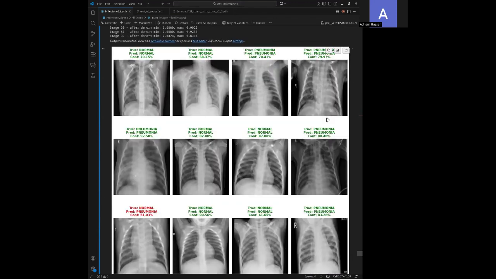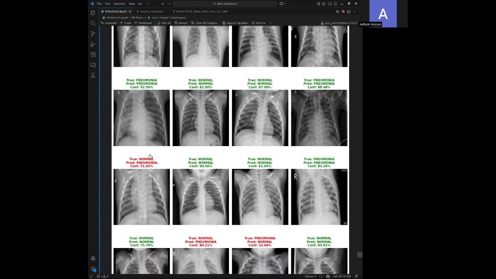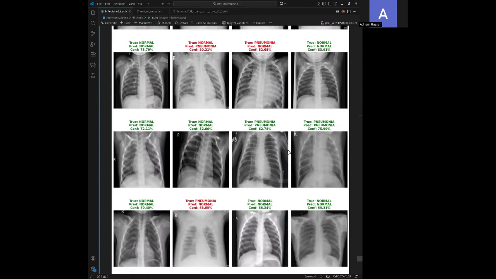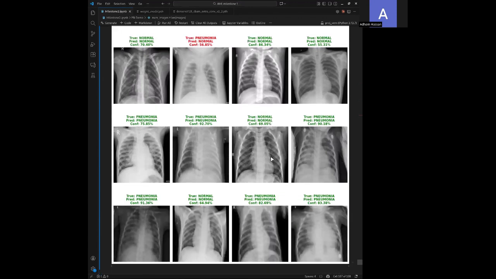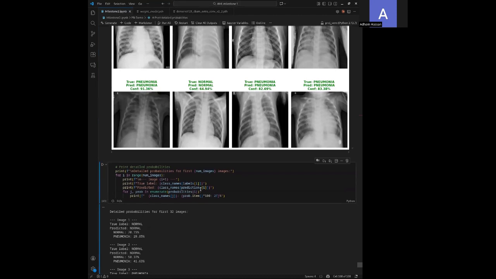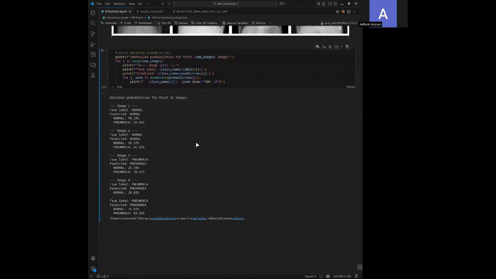We can see we're fairly confident when we are predicting correctly, like here 92, 82, 87, 88, 79. However, when we get a wrong prediction, we're not confident at all. So that means our model is not hallucinating as much. It's fairly confident in the pneumonia class, especially more than the normal class, since our dataset was kind of skewed. And here we can see the written format without the images. And that's it.